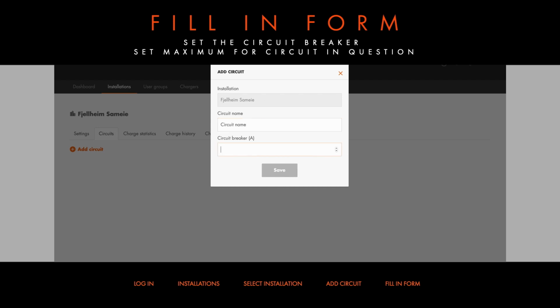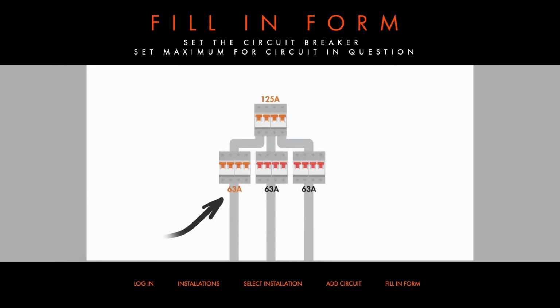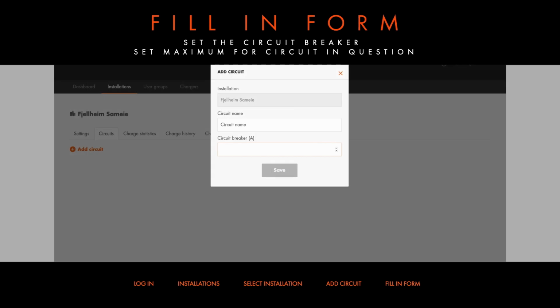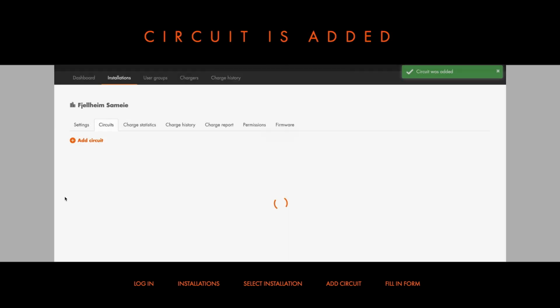Set the circuit breaker, which in this case is 63A. Click on Save. Circuit is added.